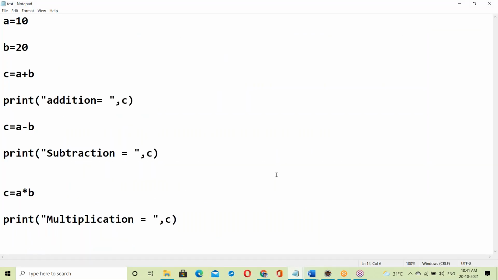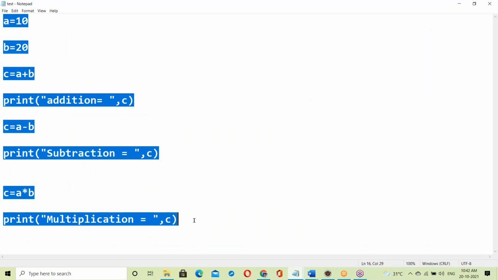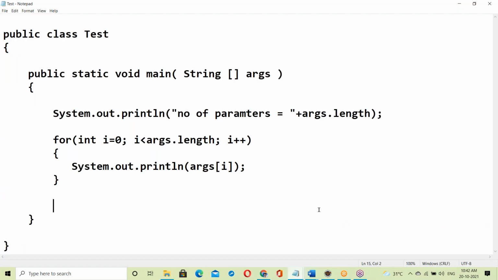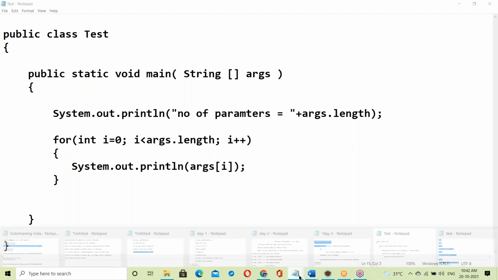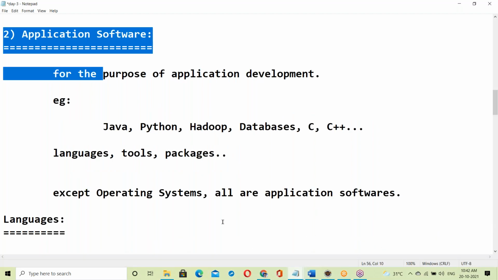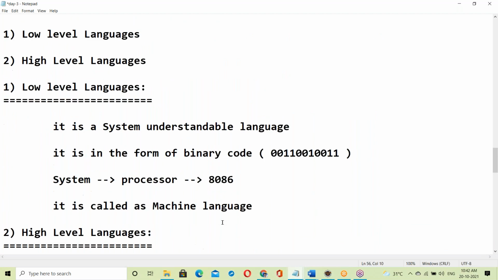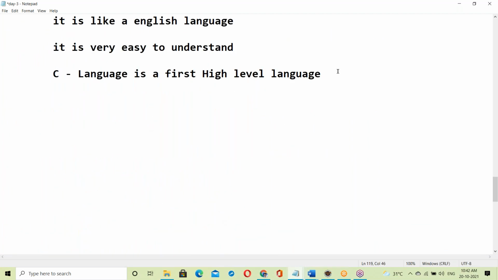Suppose a Python script is in a high level language, but the system can't understand this language. A Java program is a high level language, the system cannot understand. A C program is a high level language, the system cannot understand. So someone has to convert from high level language to binary code.